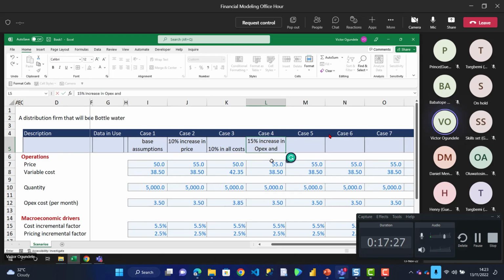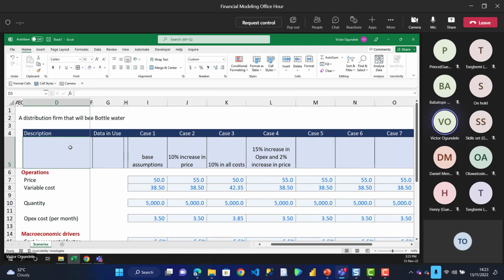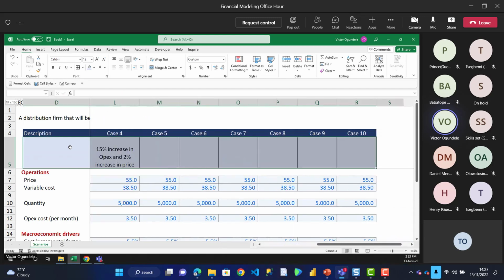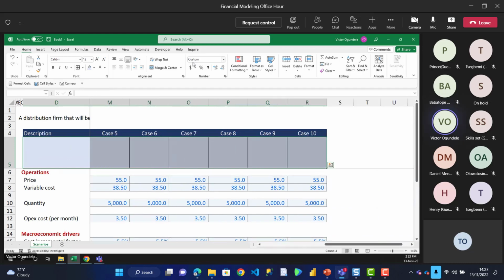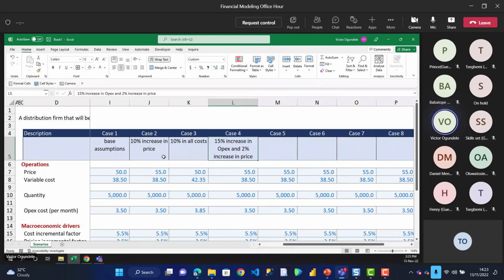And maybe 2% increase in price. What about that? Let's look at this another scenario. So you can have a combination of different scenarios as well. So let me just align this. So that's okay. Everything is started from the okay. Yeah. So 15% increase in our OPEX.